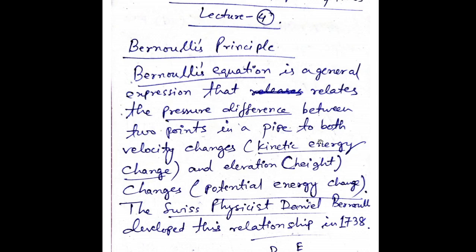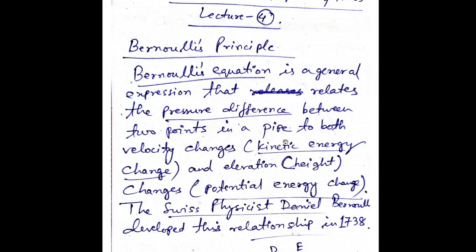Even without any height difference, my pressure will change. So Bernoulli's equation gives you an idea about these pressure differences which can come because of the change in velocity of the liquid or fluid, and the height of the flow of the fluid.